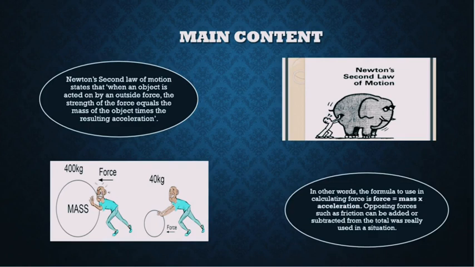Main content. Newton's second law of motion states that when an object is acted on by an outside force, the strength of the force equals the mass of the object times the resulting acceleration. In other words, the formula used in calculating force is: force is equal to mass into acceleration. Opposing forces such as friction can be added or subtracted from the total force used in a situation.